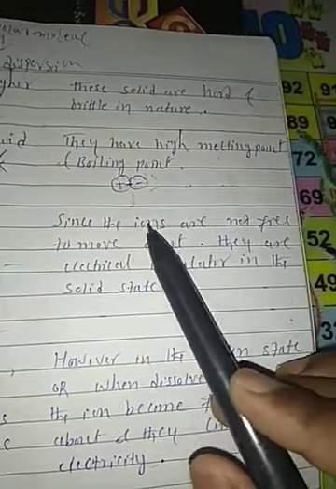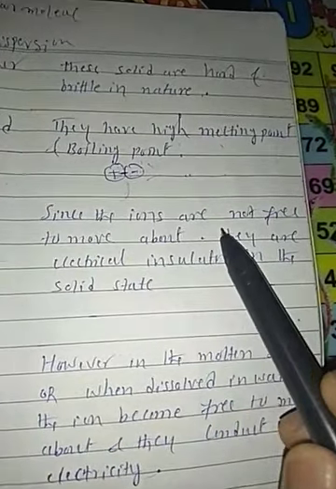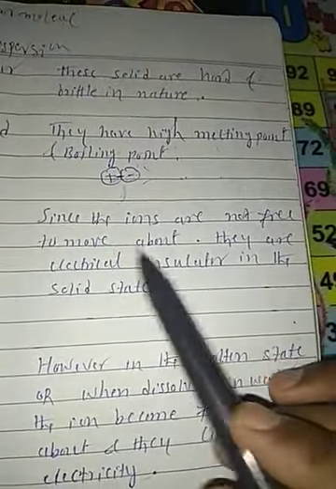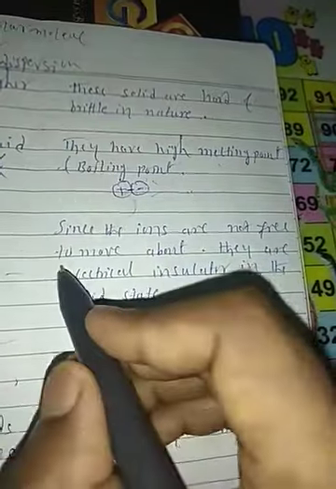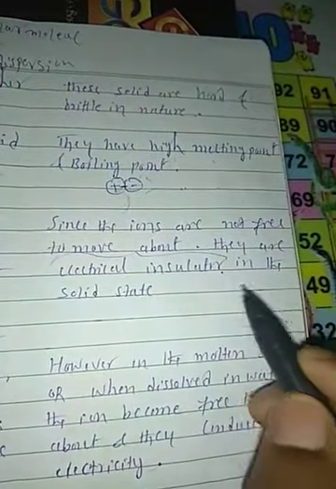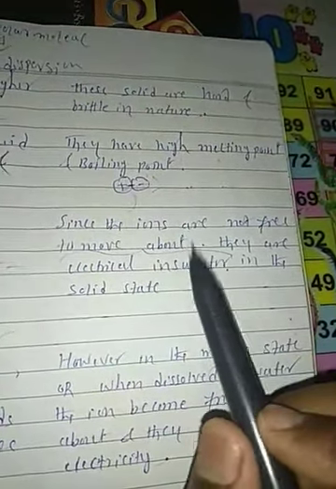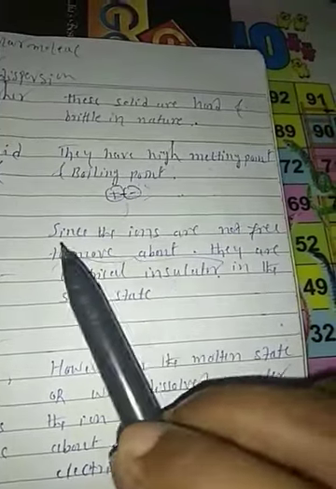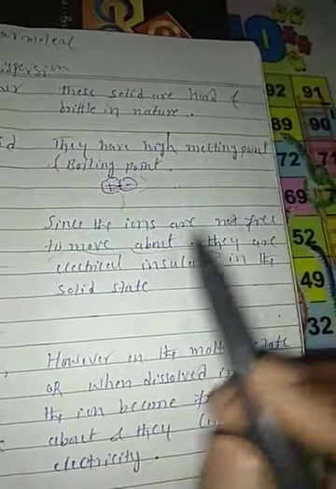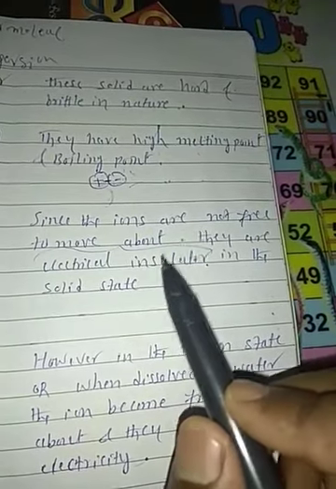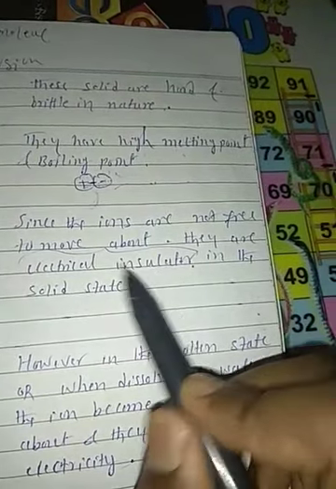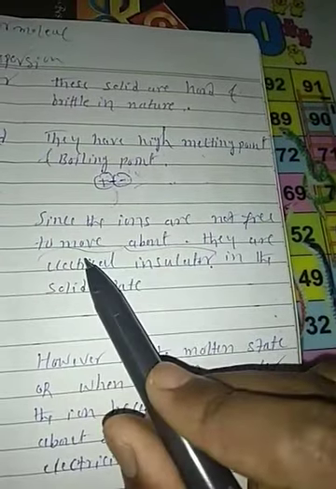Since the ions are not free to move in the solid state, it acts as an insulator. In the solid state, an ionic compound cannot conduct electricity, so it is an electrical insulator.